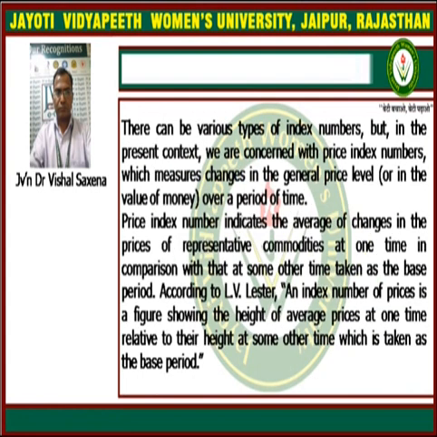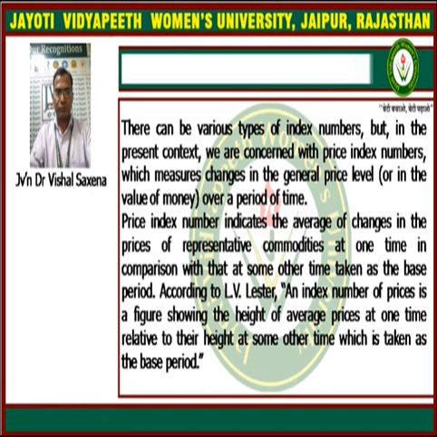There can be various types of index numbers, but in the present context we are concerned with price index numbers, which measure changes in the general price level or in the value of money over a certain period of time.